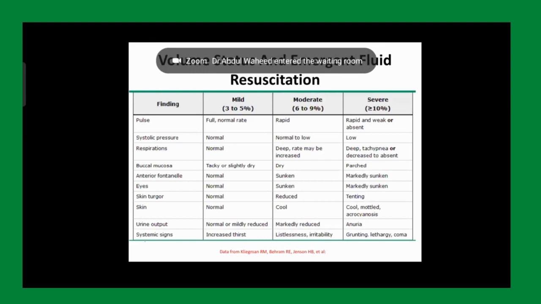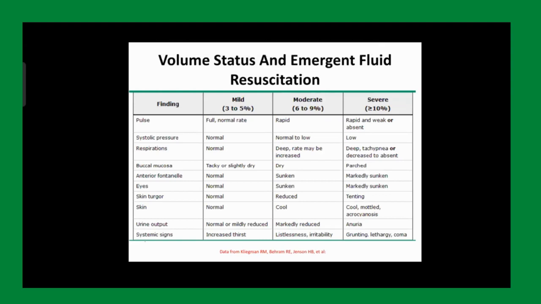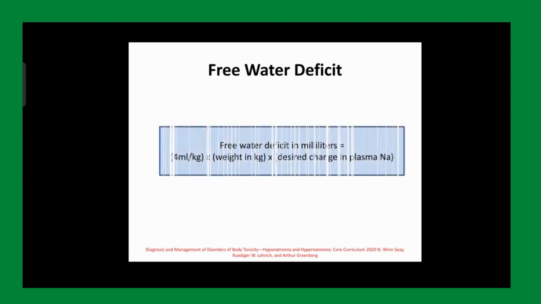Okay, this is the very famous mild, moderate dehydration chart that we have been following throughout the residency. 3 to 5, 6 to 9%, and more than 10%. I won't be focusing on this. We all know the symptoms and we all know the signs. Now let's calculate free water deficit.